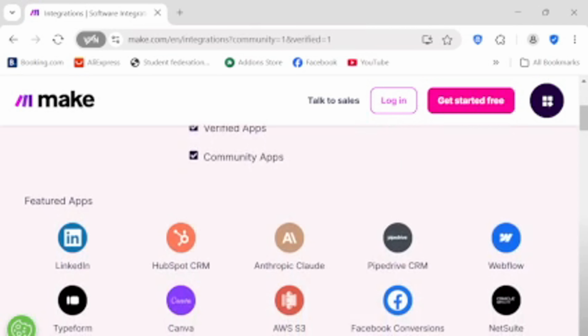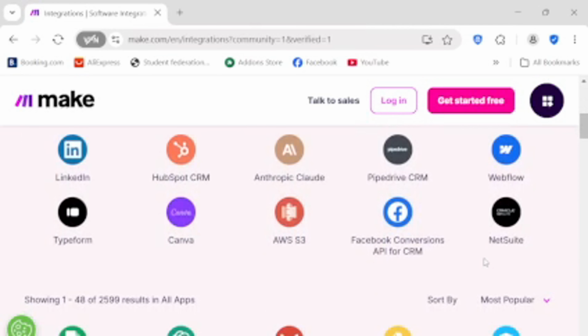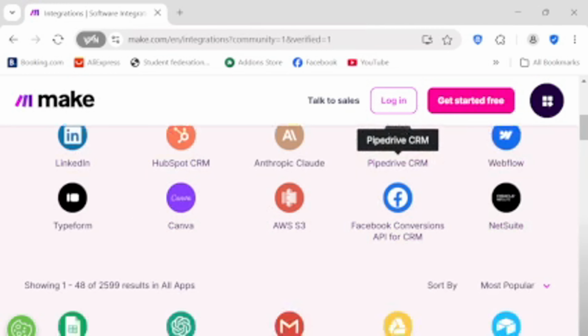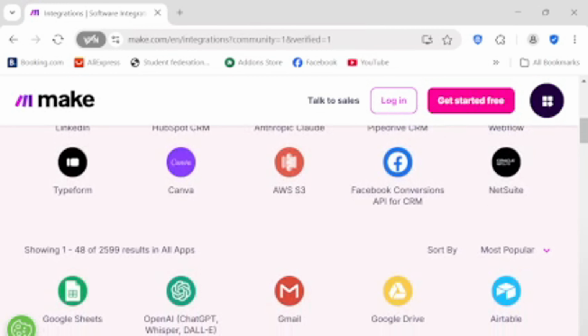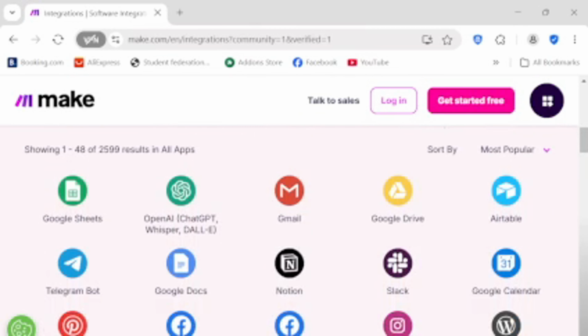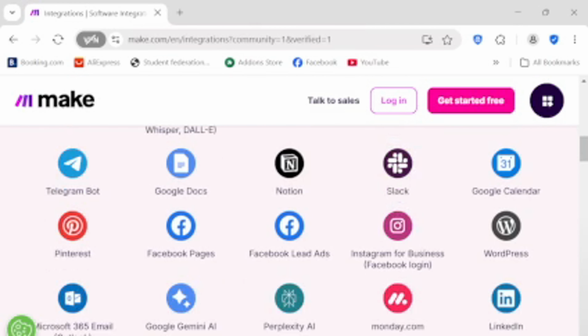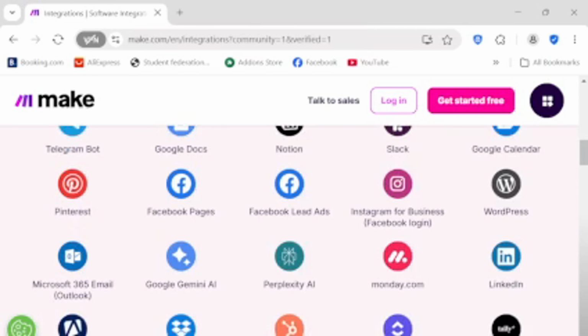Connect your favorite apps. Unlimited integration possibilities. Imagine connecting all your favorite applications, your CRM, email marketing platform, spreadsheets, databases, social media, and thousands more. Make provides a visual canvas where these connections come to life, allowing you to automate processes without writing a single line of code. Save time, increase efficiency, boost productivity, reduce errors, scale operations.